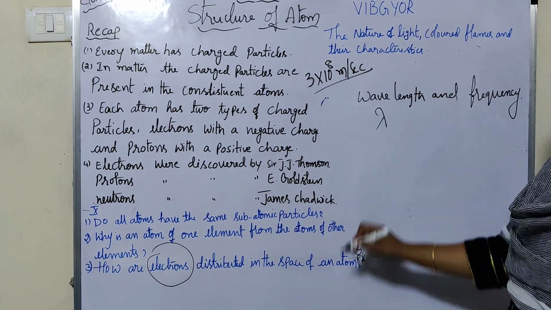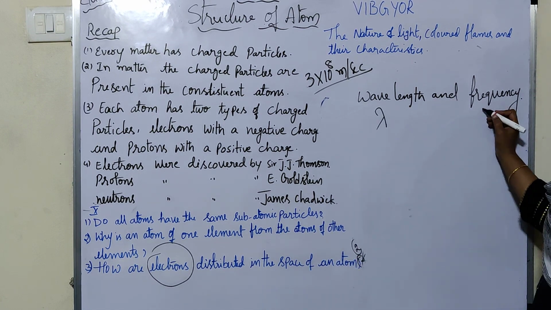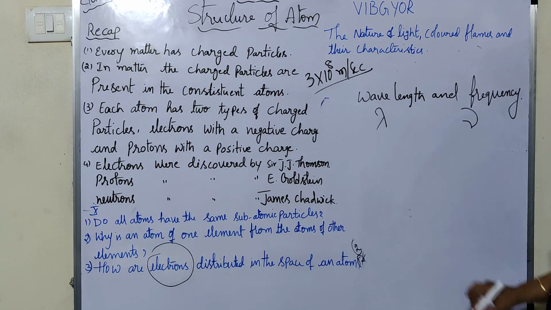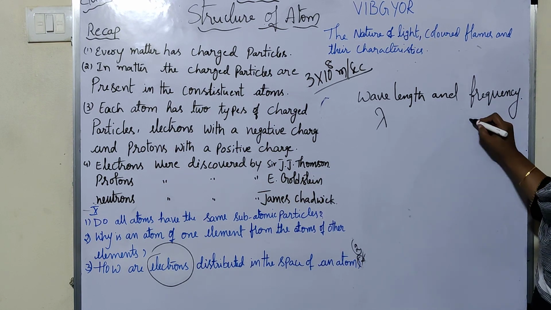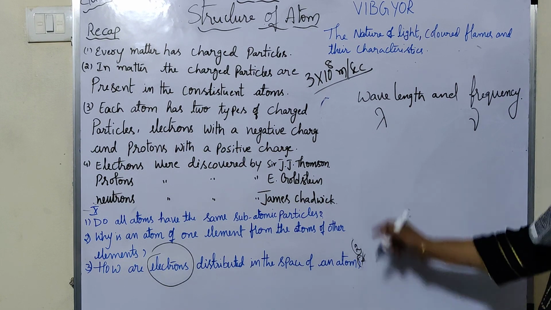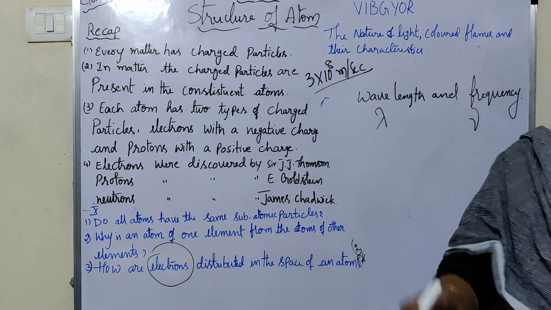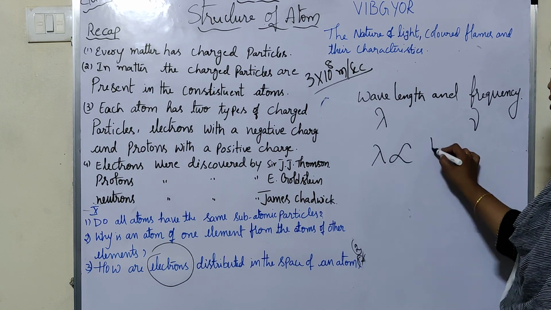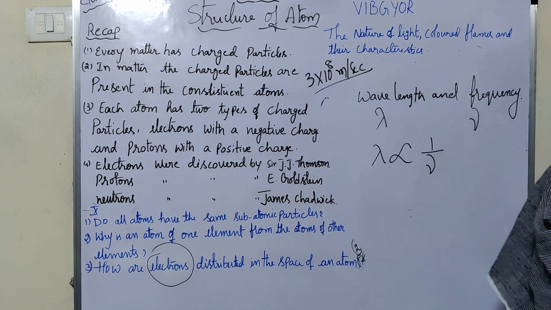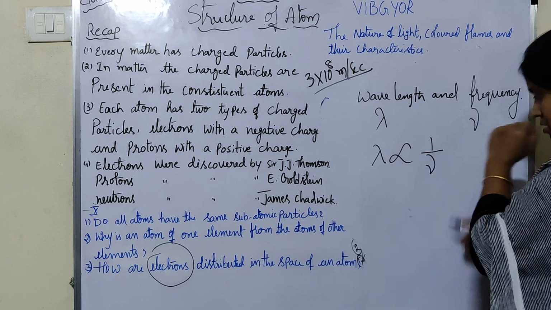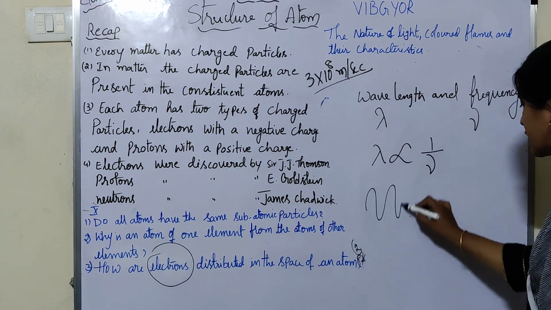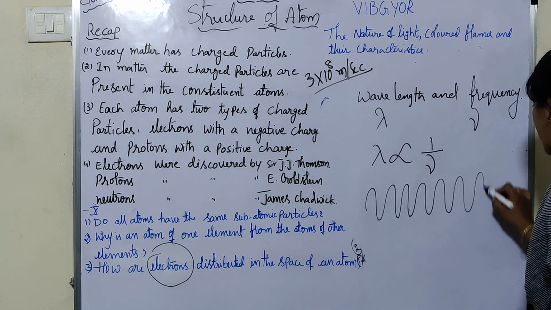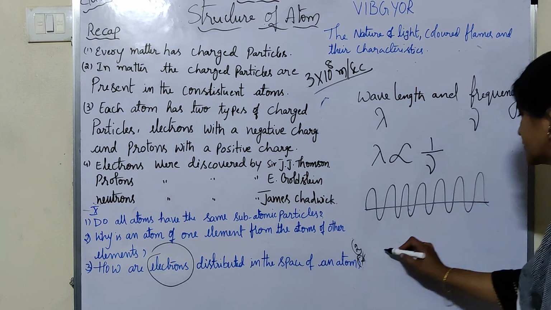Wavelength is represented by lambda and frequency by the letter mu, or otherwise you can write like this. So these two are inversely proportional. In this example, we have discussed this point.